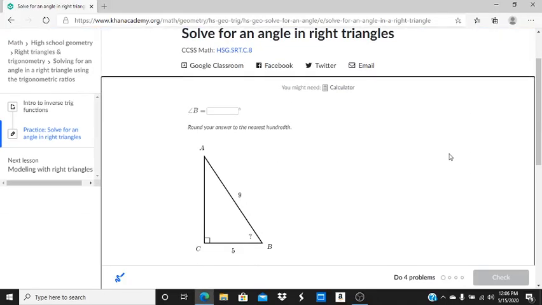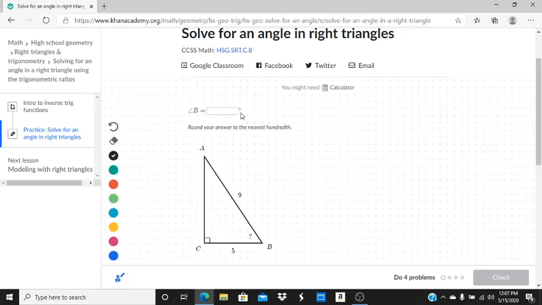Hi, Mr. Unkert here, and in today's video, I'm going to look at a few problems from the Khan Academy assignment Solve for an Angle in Right Triangles. So in this particular problem, we want to find the angle of angle B, and it's going to be in degrees. You can see there's a little degree symbol right here. And we want to round our answer to the nearest hundredth.